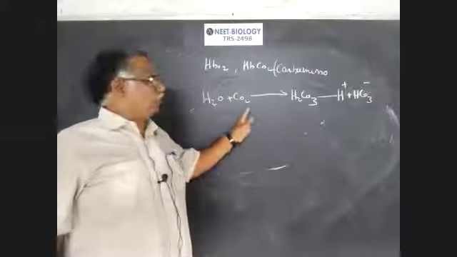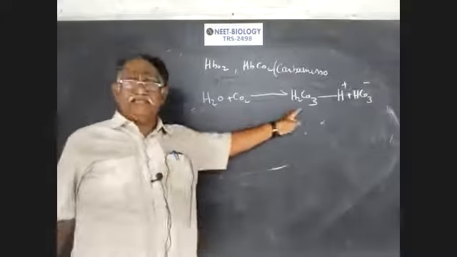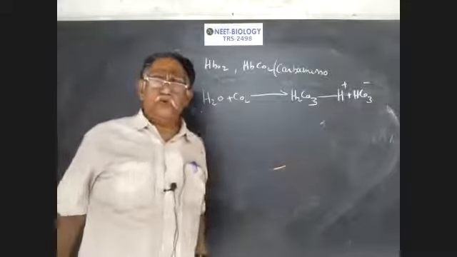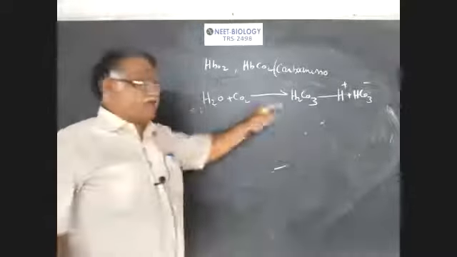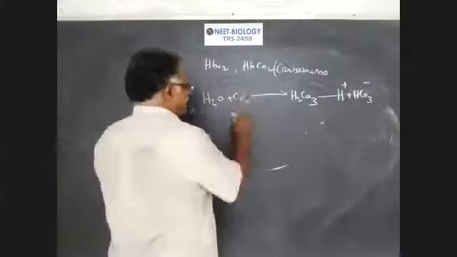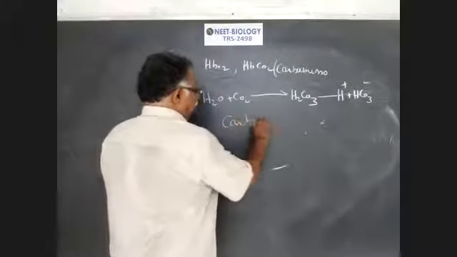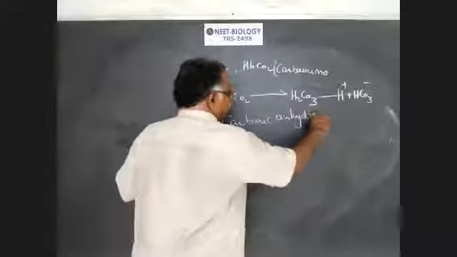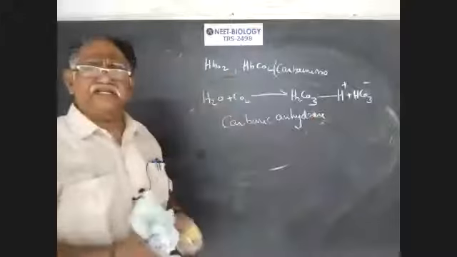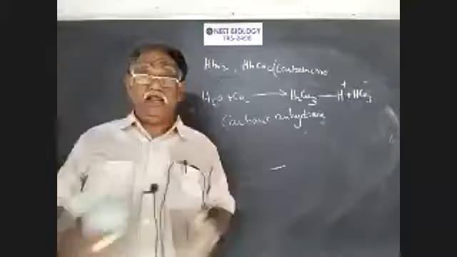H2O plus CO2 forms carbonic acid that dissociates into hydrogen plus and HCO3 minus ions. This reaction is catalyzed by an enzyme called carbonic anhydrase. Important point: its concentration is high in RBC and less in plasma.